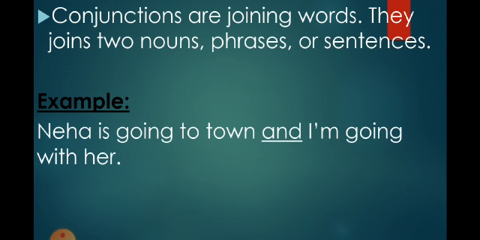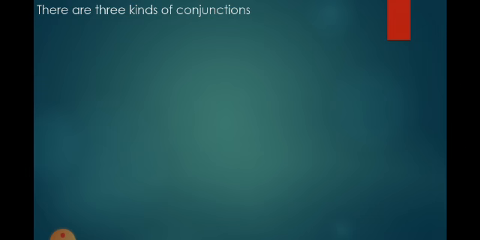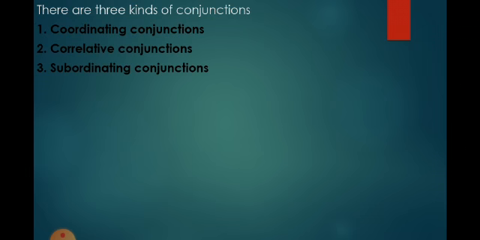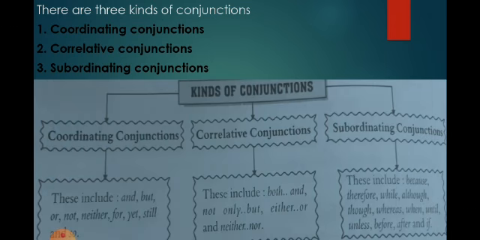So, now let us go to the kinds of conjunctions. Now, there are three kinds of conjunctions. Number one, coordinating conjunctions. Number two, correlative conjunctions. And third is subordinating conjunctions. Now, see, coordinating conjunctions include and, but, or, nor, for, yet, still, and so.